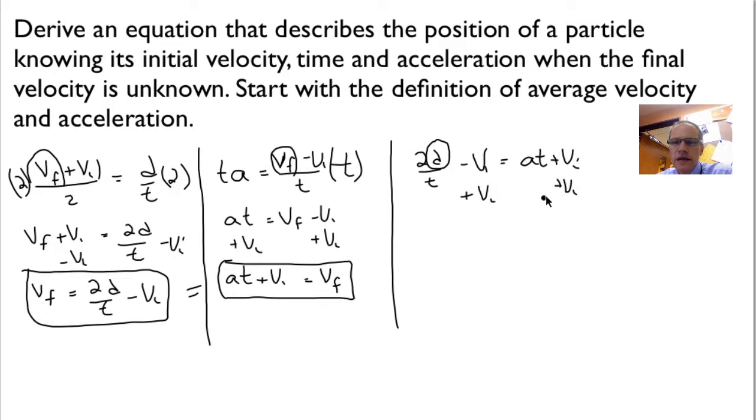I'm going to do opposite operations, so I'm going to add the VI to both sides. Add VI. Be careful because a common mistake here is that they cancel. They don't cancel, they're adding together, and they're not squared. So you end up now with 2D over t is equal to AT plus 2VI.